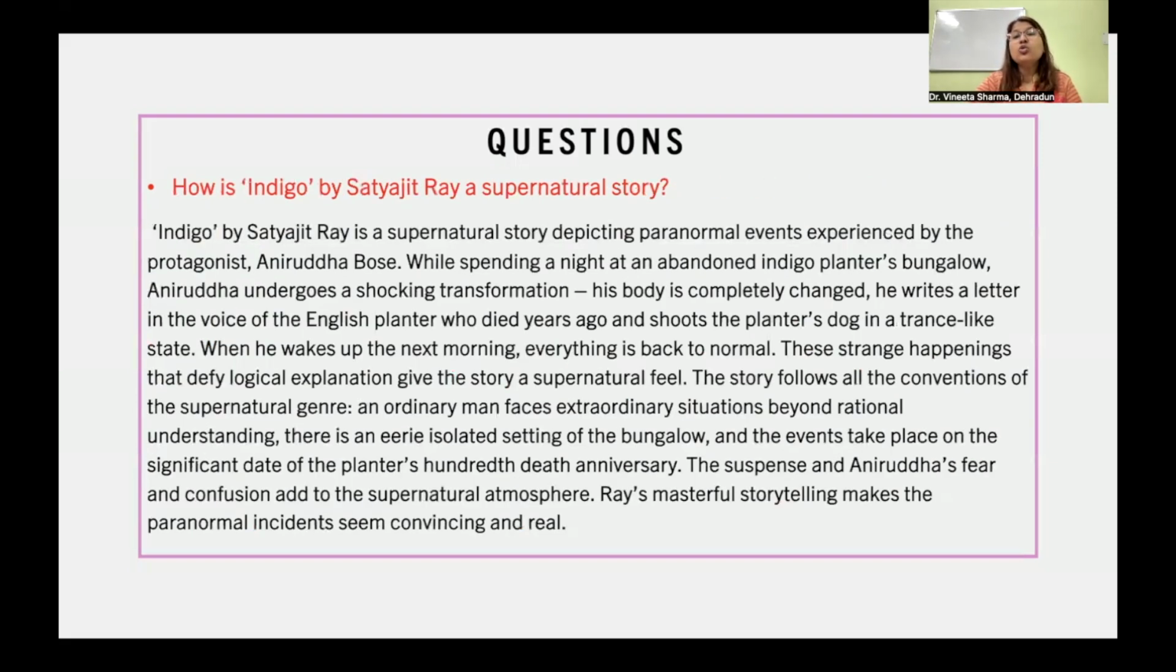How is Indigo a supernatural story? So, Indigo by Satyajit Ray is a supernatural story depicting paranormal events experienced by the protagonist, Aniruddha Bose. While spending a night in an abandoned indigo planter's bungalow, Aniruddha undergoes a shocking transformation. His body is completely changed. He writes a letter in the voice of the English planter who died years ago and shoots the planter's dog in a trance like state. When he wakes up the next morning, everything is back to normal. These strange happenings that defy logical explanation give the story a supernatural feel.